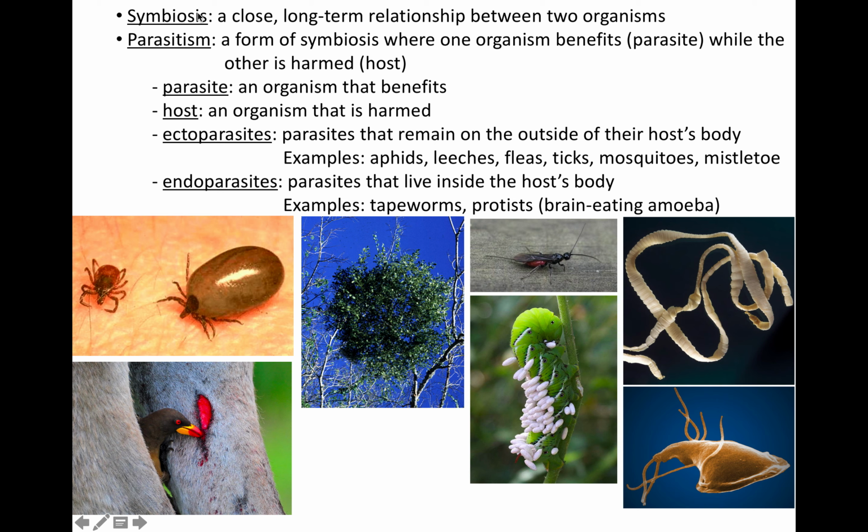There's symbiosis and parasitism. Symbiosis just means a close relationship, living in close proximity, or living together, or living within something. Parasitism is one type of symbiosis. Parasitism is a situation where one organism benefits and one is harmed. The parasite, they're excited. They get food out of it. They generally benefit. The host is who gets harmed.